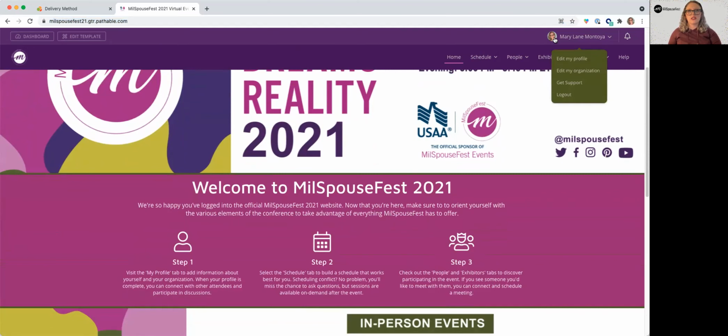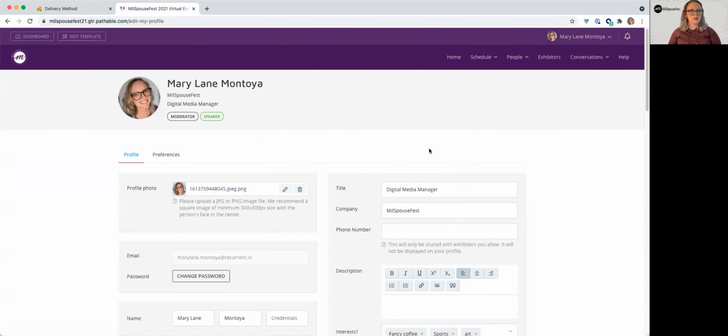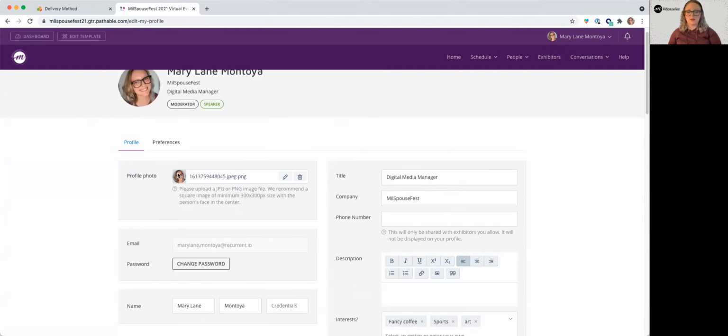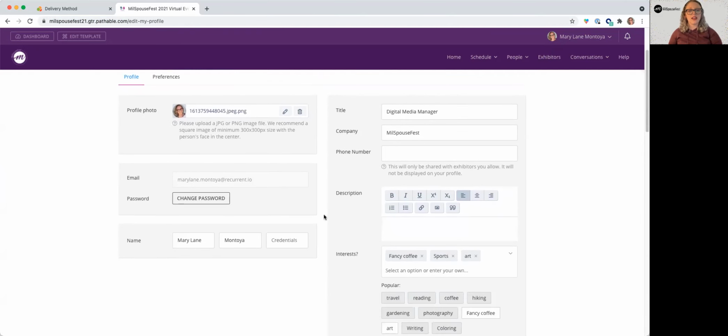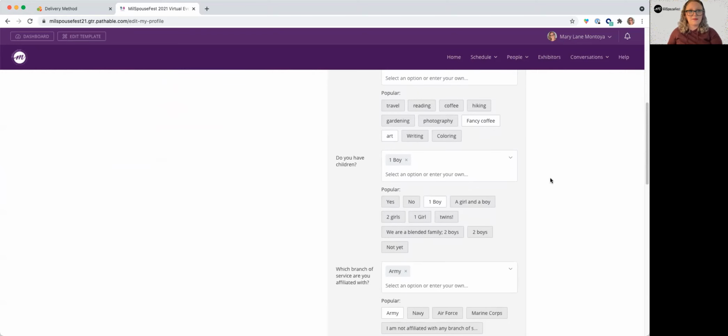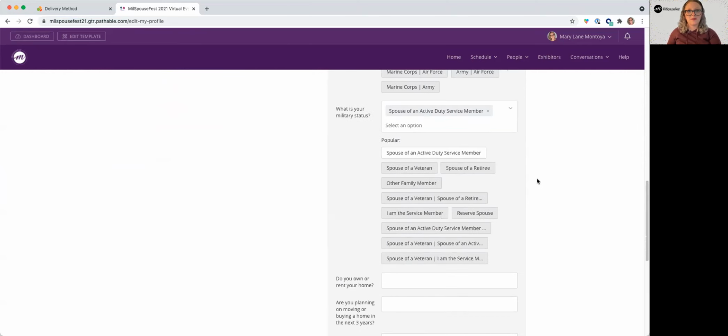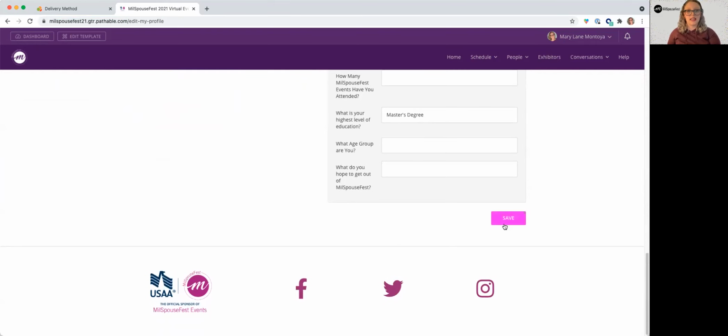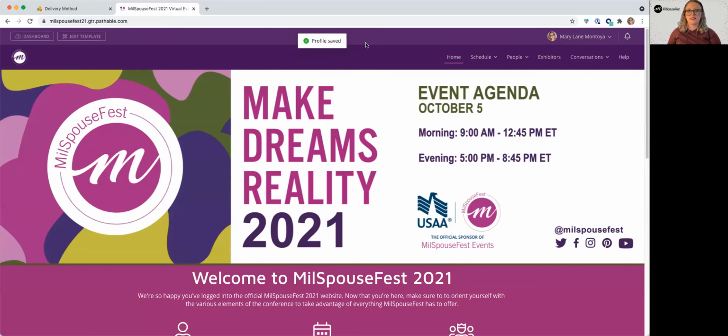The best way to do that is just hover over your profile icon and hit edit my profile. And it'll bring up your profile. And you're looking at my wonderful profile right now. Here you can change your profile photo and add some information about yourself. These are all optional fields to fill in. So make sure that you feel comfortable sharing information with us. My interests here are fancy coffee and sports and art. And I have some more information about myself on my profile. And make sure that you hit save at the bottom so that it registers all of your changes and it'll tell you profile saved at the top.